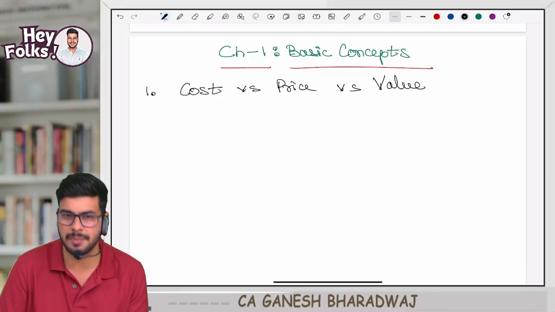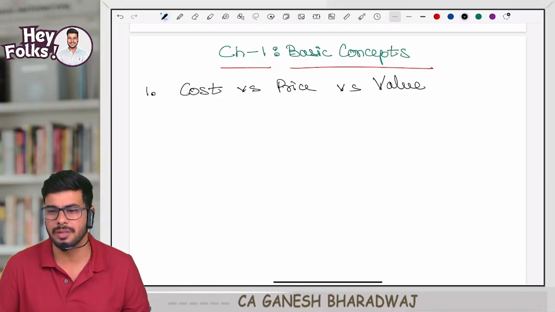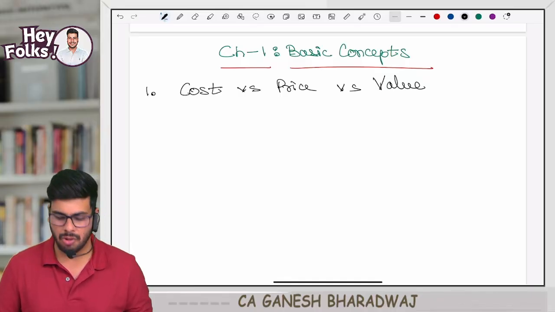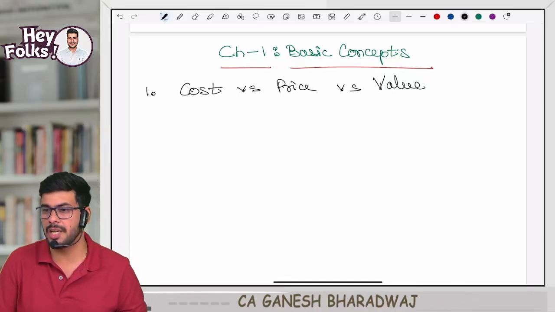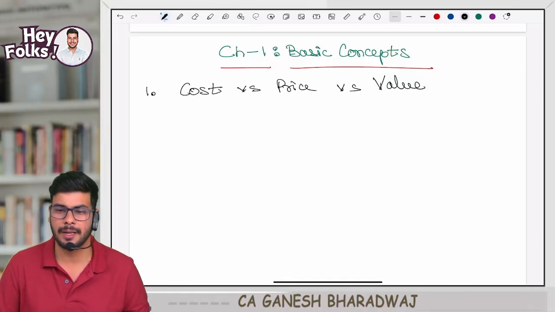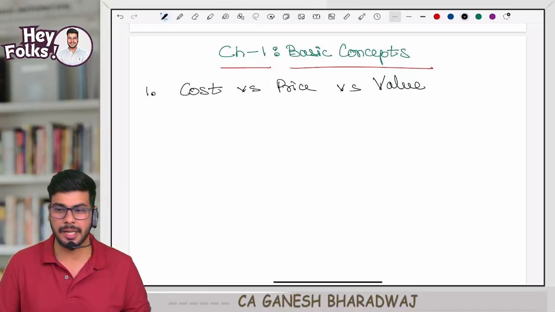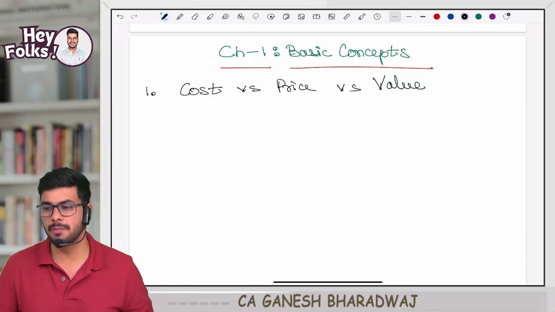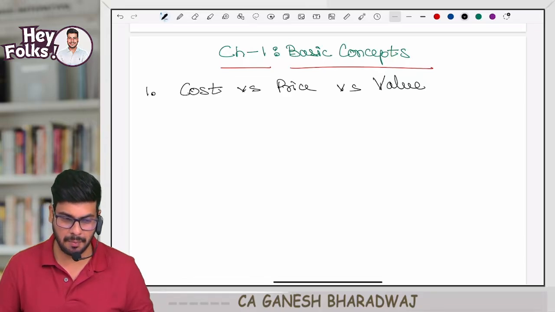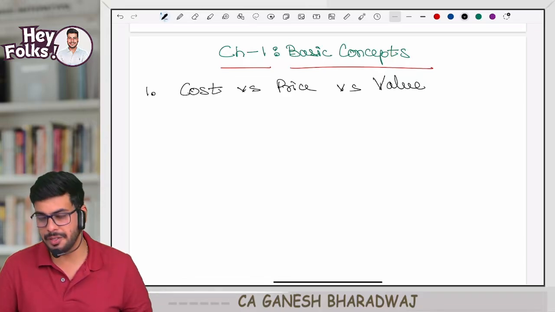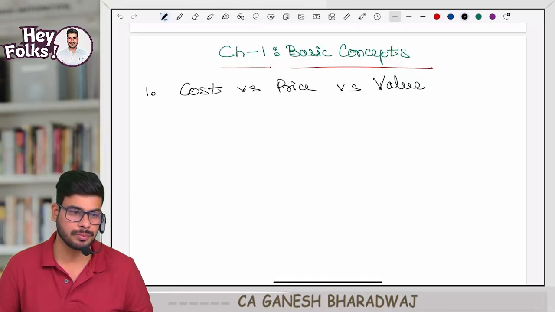What is this called? Please write down. Quick. Cost versus price versus value. Quickly, guys. Come on, do it. Do it in a black ink. Running notes in blue. This is in black. Cost versus price versus value.